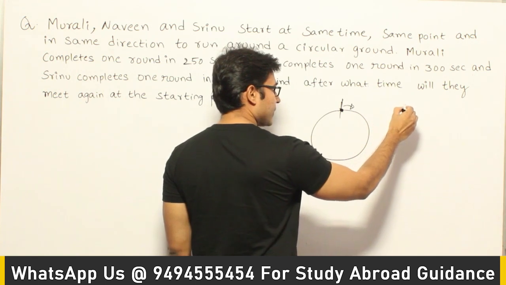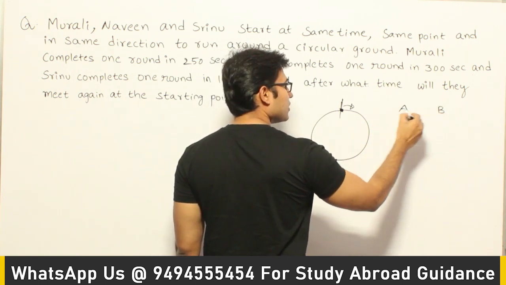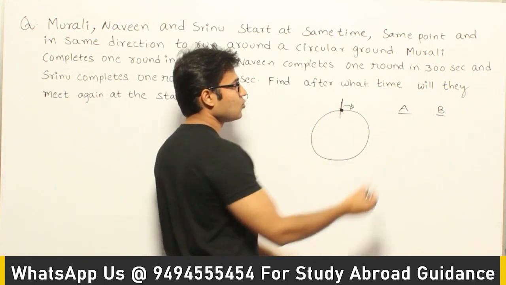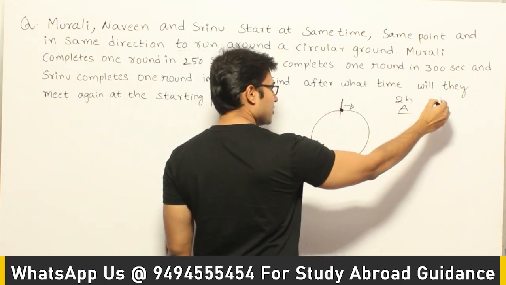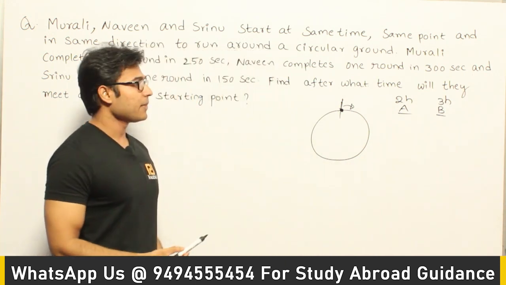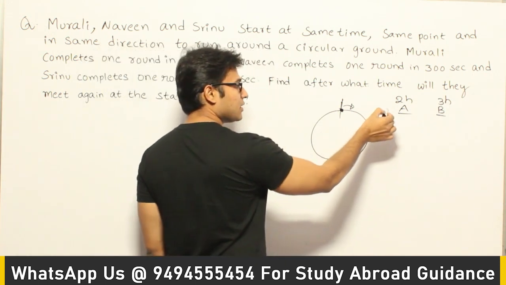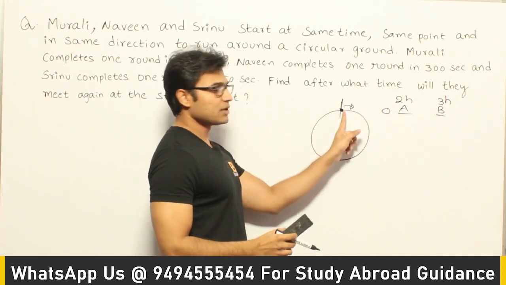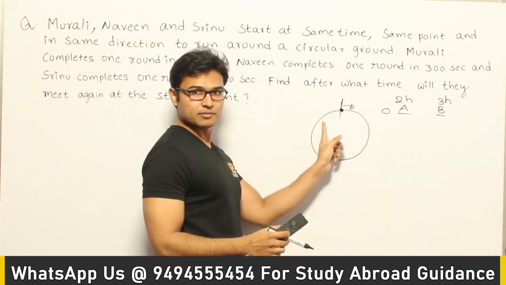Let us assume that there are two people, A and B. Now A will be able to finish a round in 2 hours and B will be able to finish a round in 3 hours. Their times are different. Now if you assume that they start at time 0, after 2 hours A will be here but B will still be lagging, right?